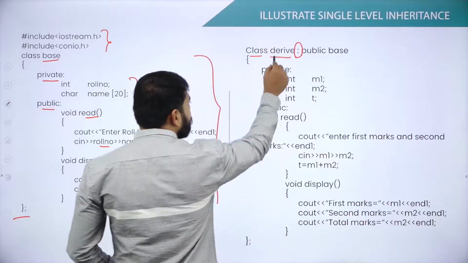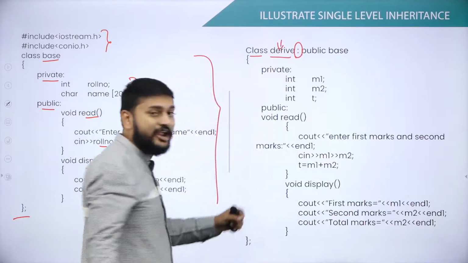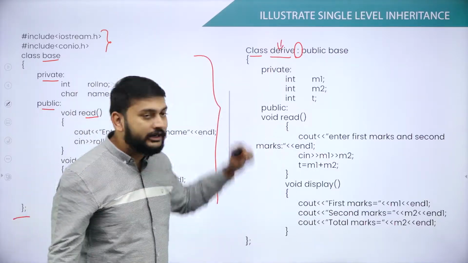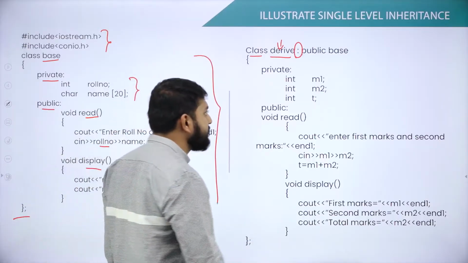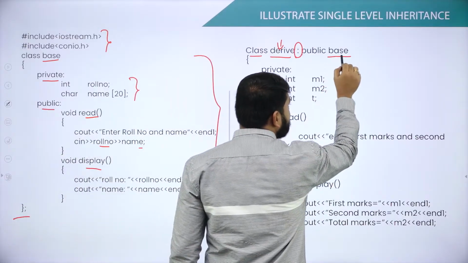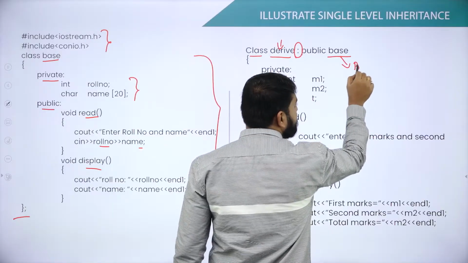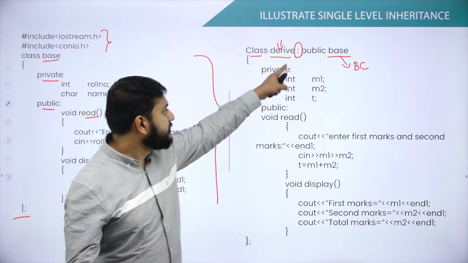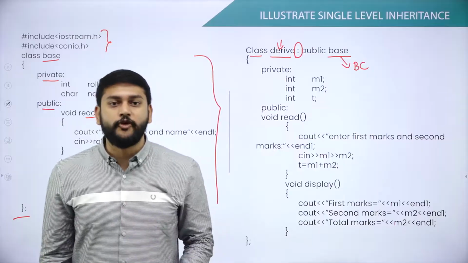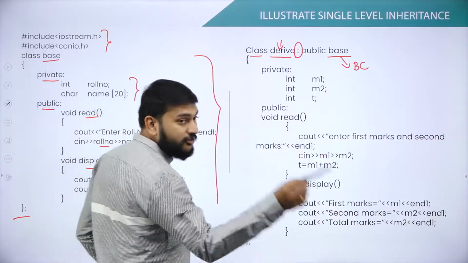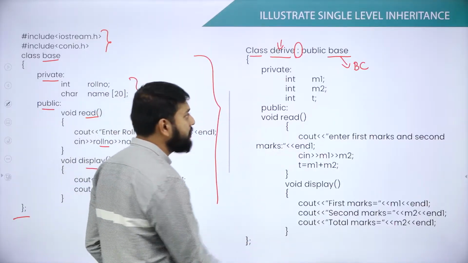One more point you need to understand here. This is a derived class. Then what is a base class? So my dear students, this is a base class. This is the inheritance operation that I am performing. So please observe in which mode I am inheriting.